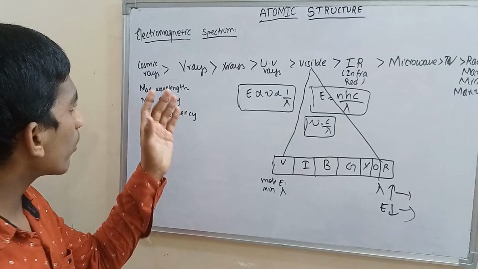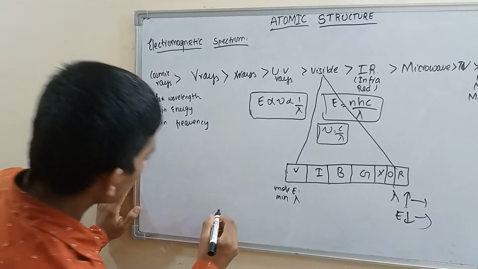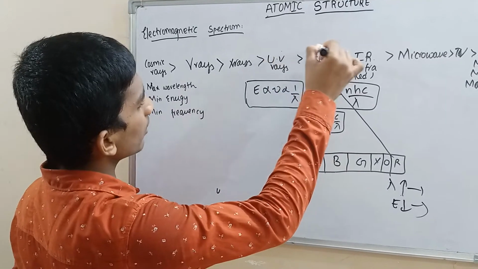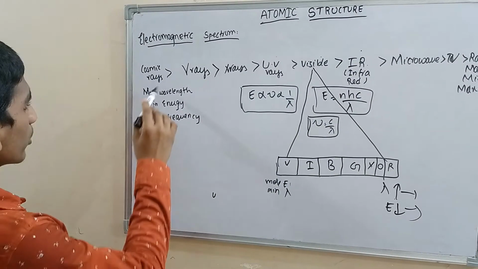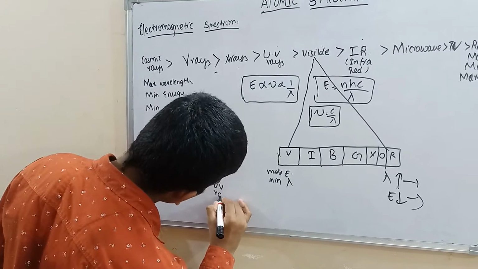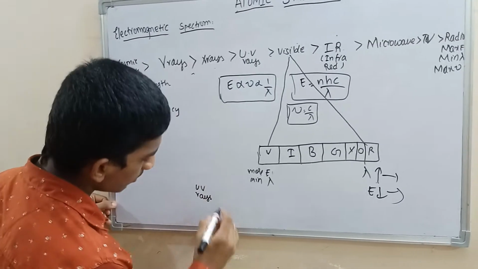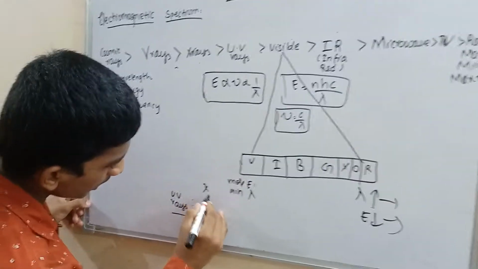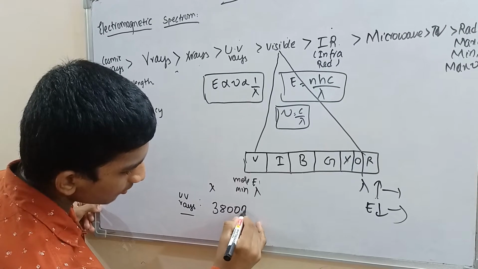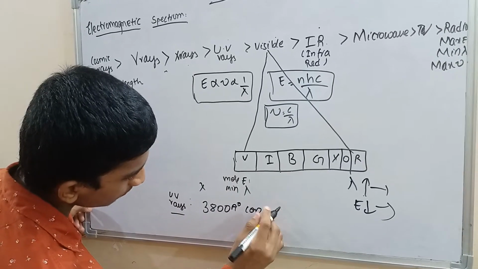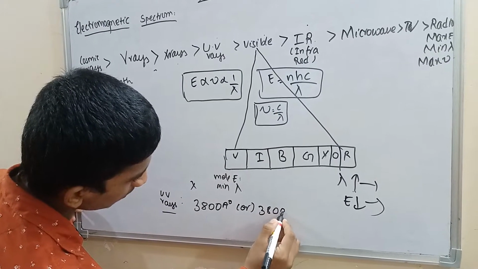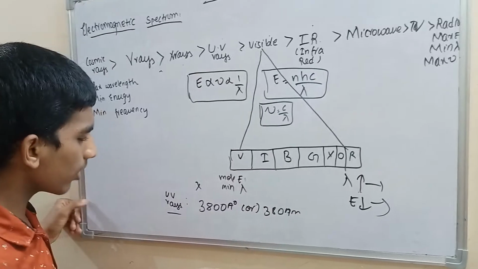Now, what are the wavelengths? Mainly in problems we discuss these wavelengths: UV, visible and IR. About cosmic, gamma and X-rays, they won't ask. UV rays, what is their range? Wavelength up to about 3800 angstroms or 380 nanometers. Both are the same, 380 nanometers.